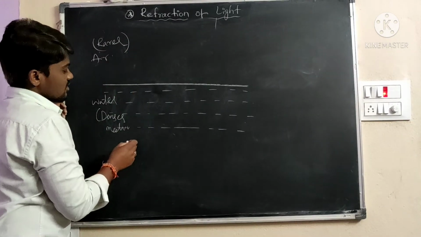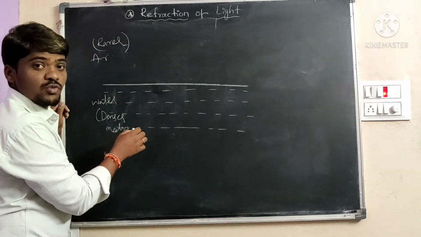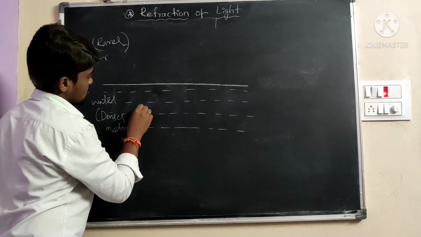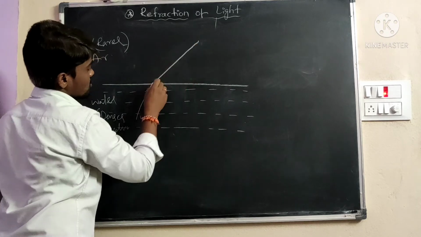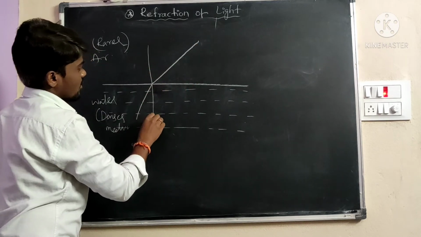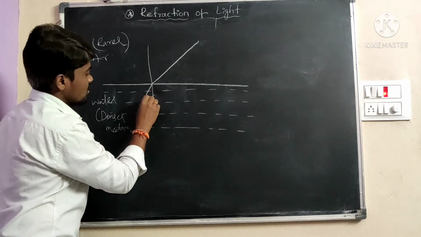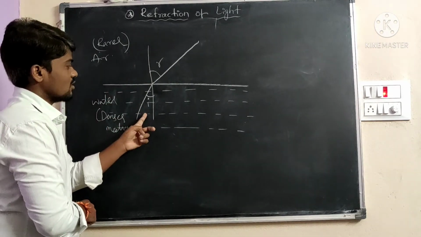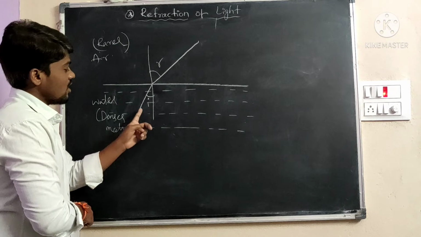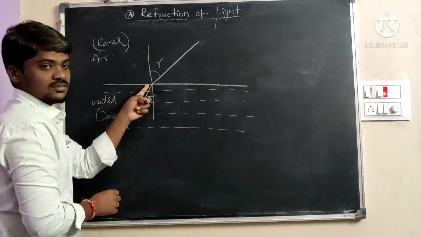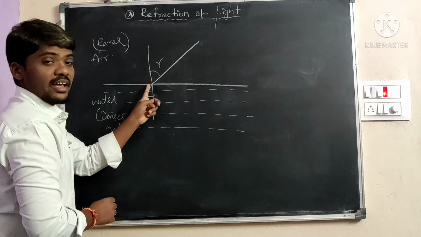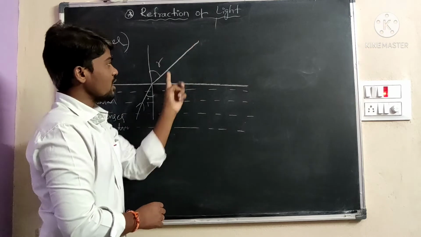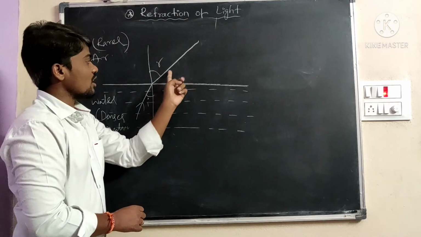Here, when the light rays move from water medium to air medium, there is some bending. This is the normal line. Here is the angle of incidence, and here is the angle of refraction. When the light ray is incident on the interface, there is some bending as it enters into another medium. This is refraction.